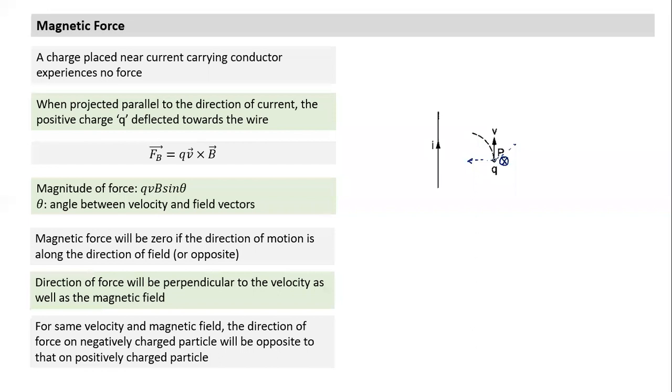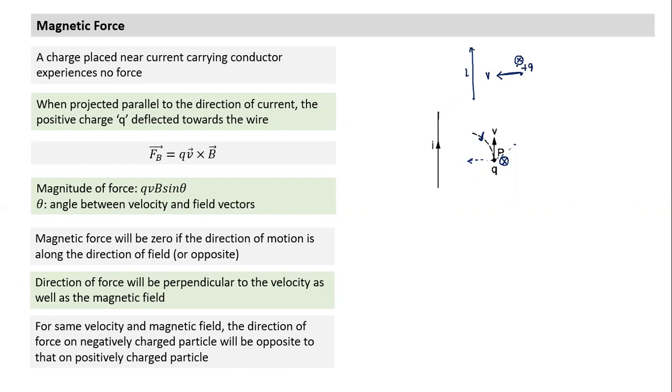Okay, so what would happen? This particular figure indicates one particular set of experiments. This gives you only one experimental setup. So based on this law, can you also anticipate or predict what would have happened? Suppose you take a different case here. Try and I'll answer this question. Suppose I had this current I here, and rather than projecting it along, what happens if I project a positive charge Q towards the wire? This is the direction of velocity, and this is the direction of B. All you need to do is decide which direction the force will act.